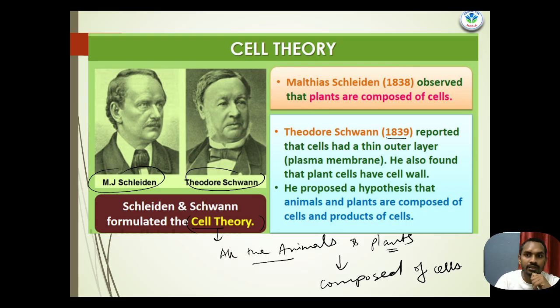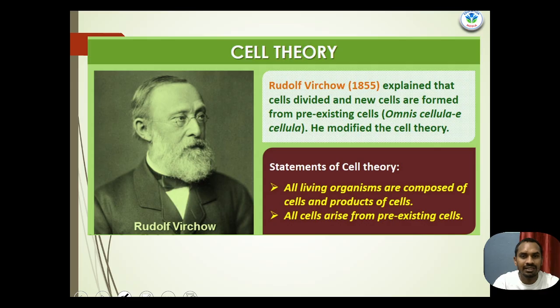In 1838 to 1839, M.J. Schleiden observed that plants are composed of cells, and Theodor Schwann observed that the cell had a thin outer layer, which we call the plasma membrane. He also found that plant cells have a cell wall. Later, cell theory was expanded by Rudolf Virchow.